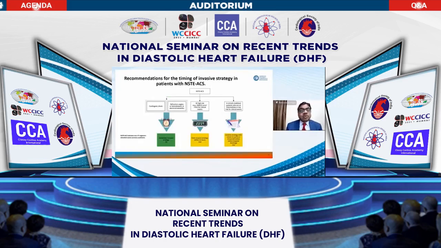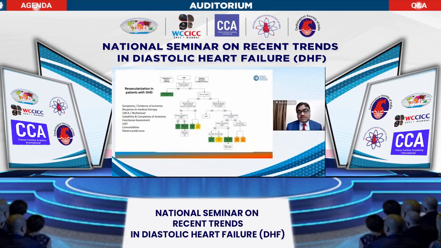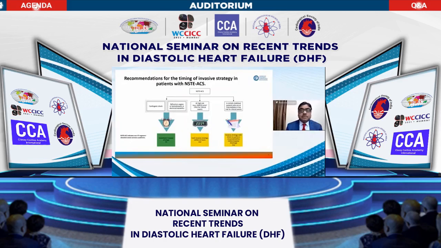Then we can go on. This is about stable ischemic heart disease; as far as ACS is concerned, if there is hemodynamic instability or arrhythmia, then we need to go immediately for intervention. If the GRACE score is more than 140, intervention within 24 hours. Otherwise, other patients should be subjected to angiography before discharge.